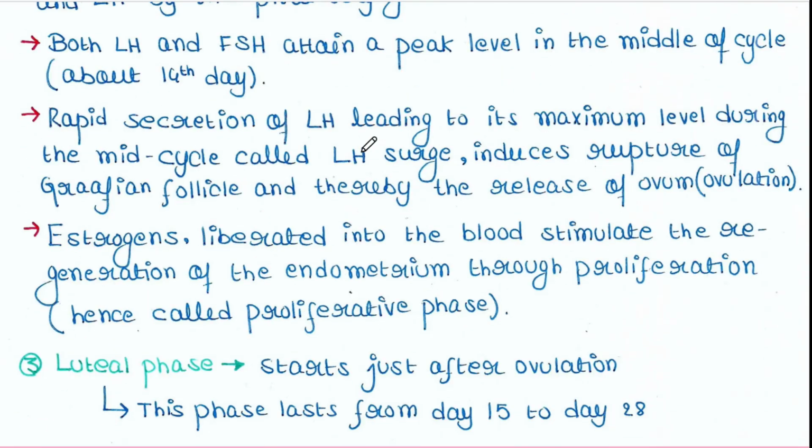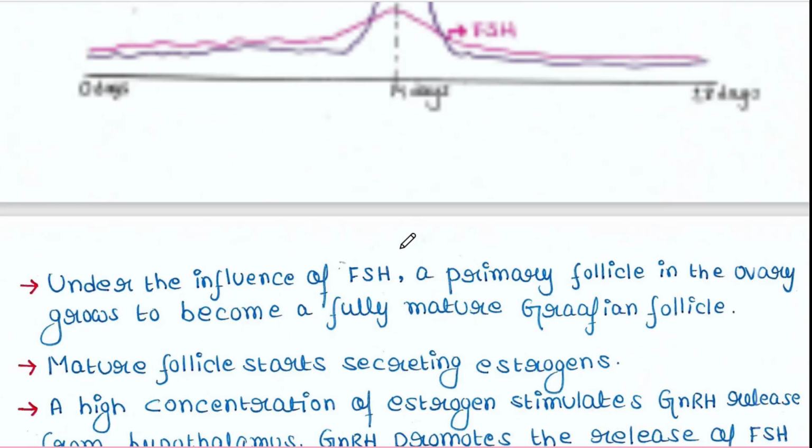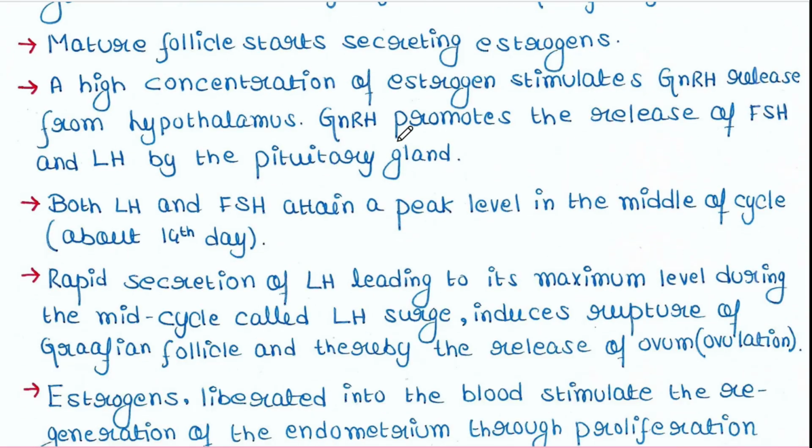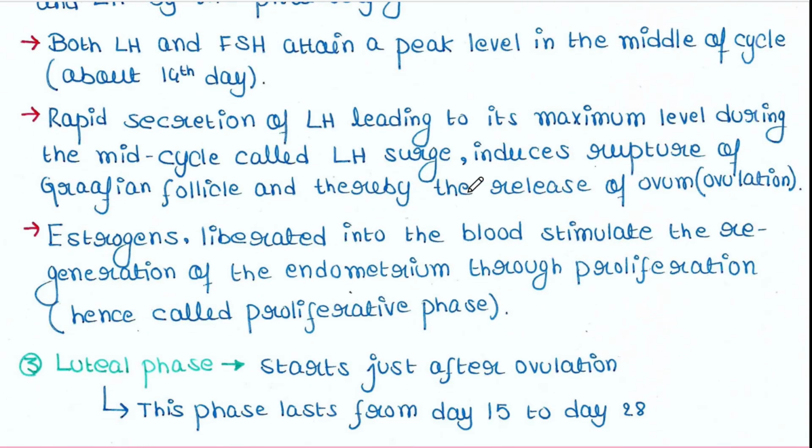Now, rapid secretion of LH leading to its maximum level during the mid-cycle, that means during the 14th day, is called the LH surge. Here is the LH surge at day 14 and it induces the rupture of the Graafian follicle and thereby the release of the ovum.